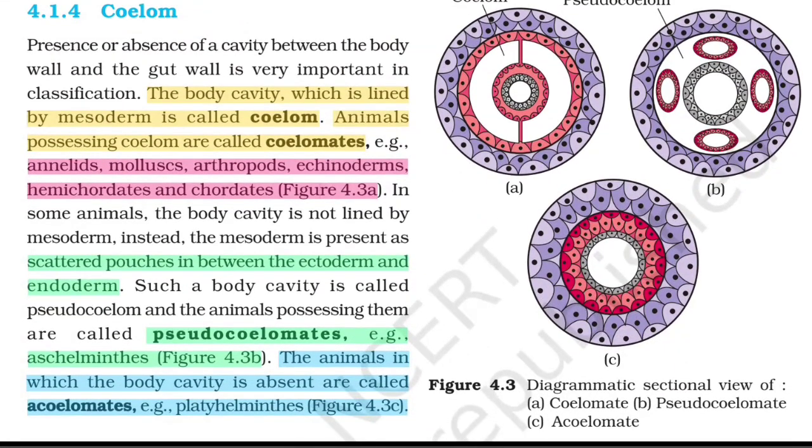Coelom. Presence or absence of a cavity between the body wall and the gut wall is very important in classification. The body cavity, which is lined by mesoderm, is called coelom. Animals possessing coelom are called coelomates. Example: annelids, molluscs, arthropods, echinoderms, hemichordates, and chordates. Figure 4.3a. In some animals, the body cavity is not lined by mesoderm. Instead, the mesoderm is present as scattered pouches in between the ectoderm and endoderm. Such a body cavity is called pseudocoelom, and the animals possessing them are called pseudocoelomates. Example: aschelminthes. Figure 4.3b. The animals in which the body cavity is absent are called acoelomates. Example: Platyhelminthes. Figure 4.3c.